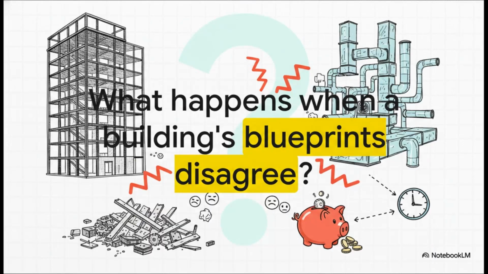It's such a simple question, right? But the answer can be incredibly messy. I mean, what happens when the team designing the steel frame and the team designing the air conditioning have two completely different ideas for the exact same physical spot? What you get is, well, chaos on the construction site. You get delays, wasted materials, and just massive budget overrun.